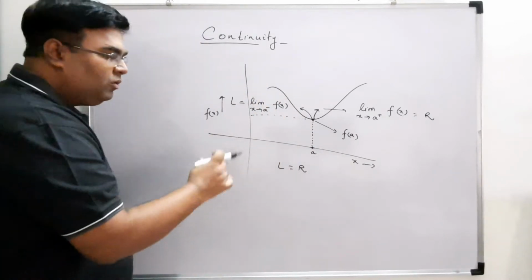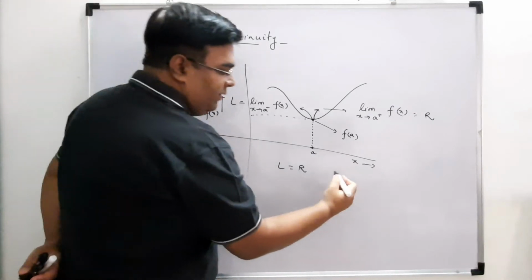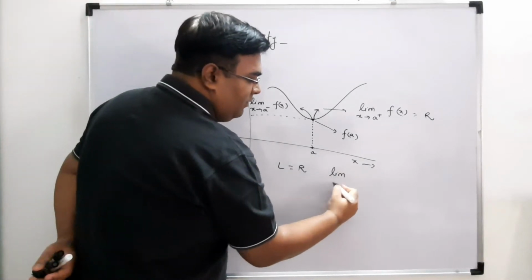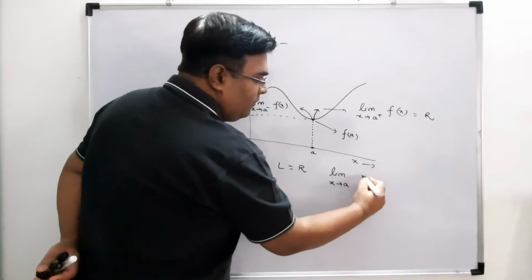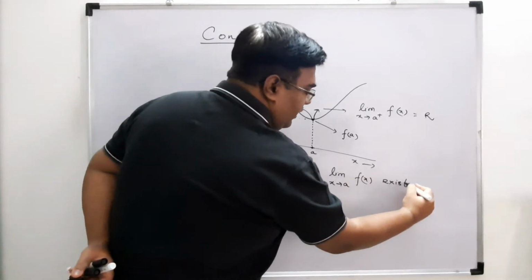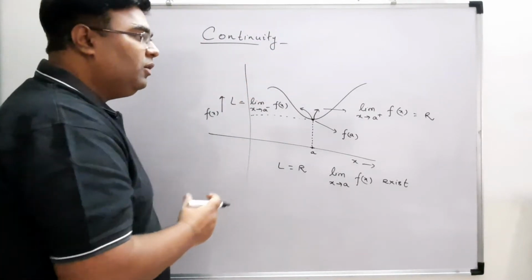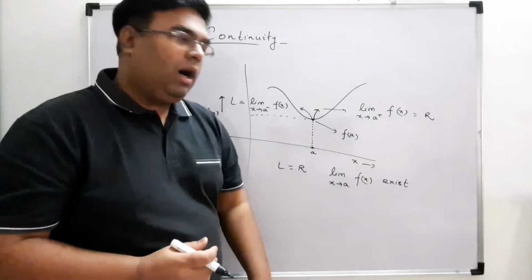Now if l is equal to r, what does it mean? It means the limit as x tends to a of f(x) exists.